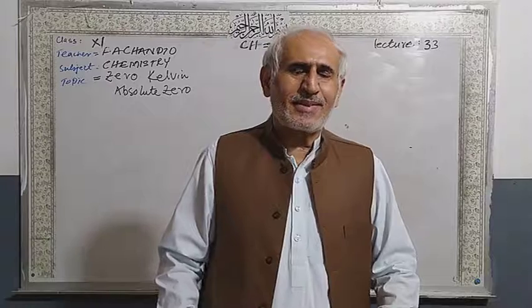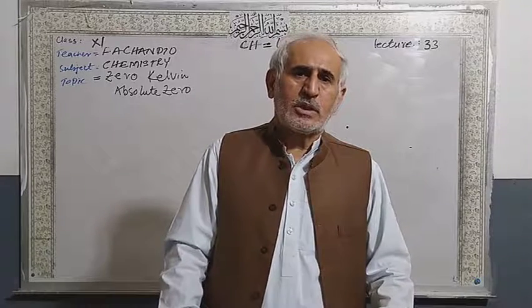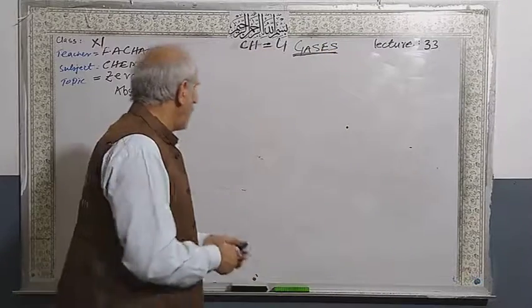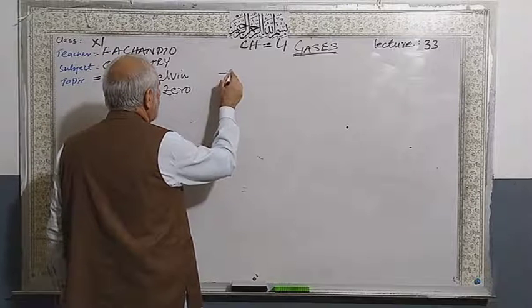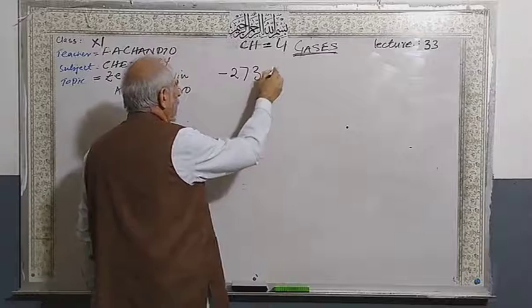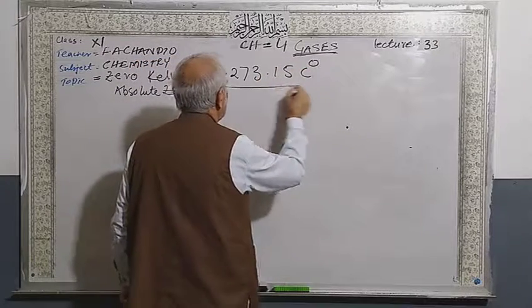That temperature is called absolute zero, 0 Kelvin, and this temperature, I'm writing here, is minus 273.15 degrees Celsius.